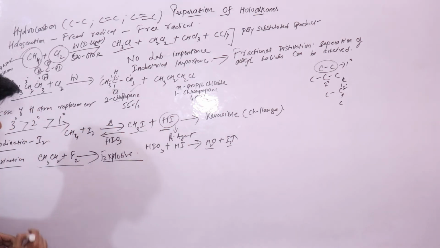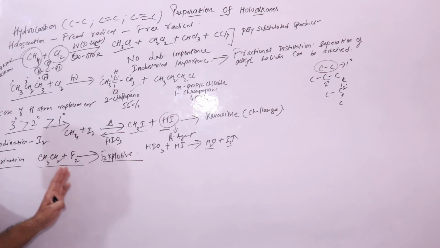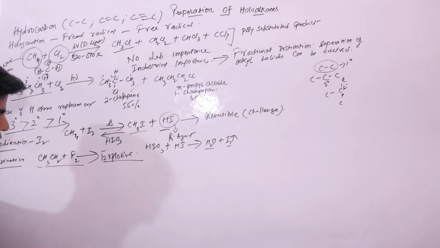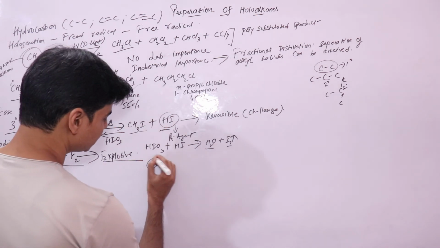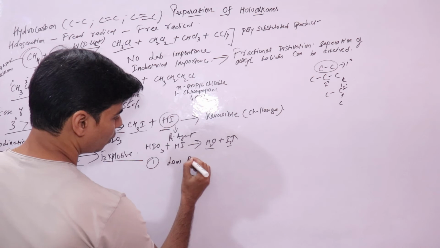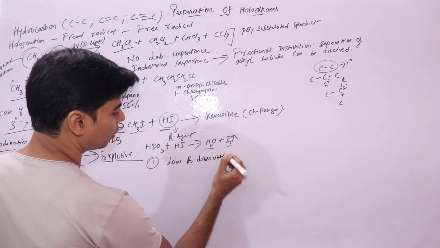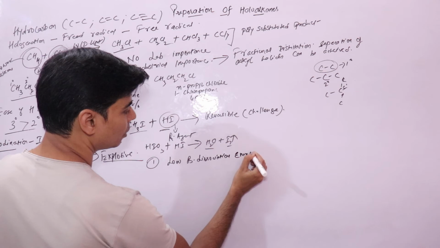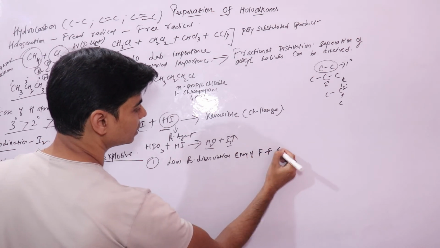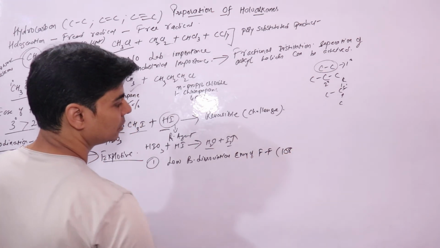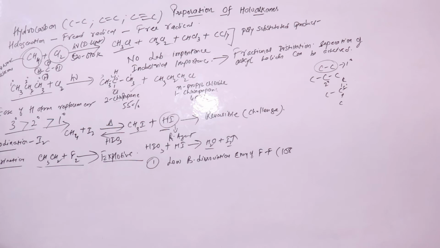So direct fluorination of alkanes is not possible. The first reason is the low bond dissociation energy of the fluorine molecule. It is around 158 kilojoules per mole.